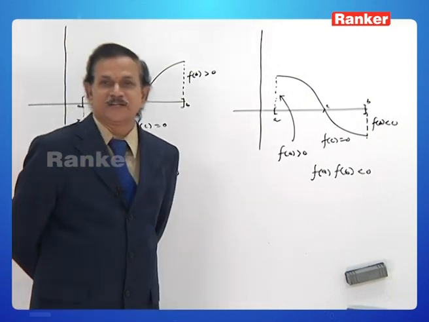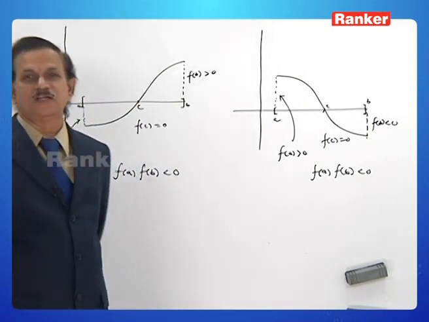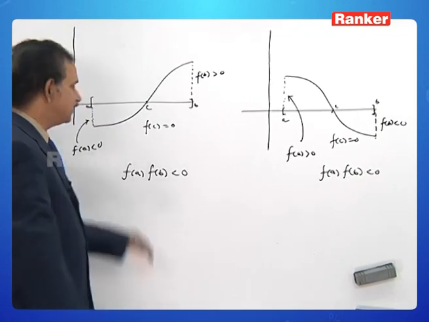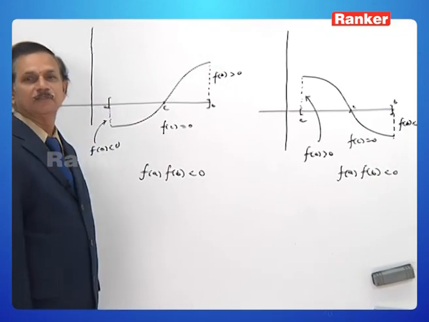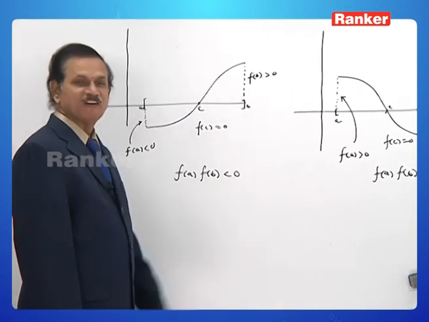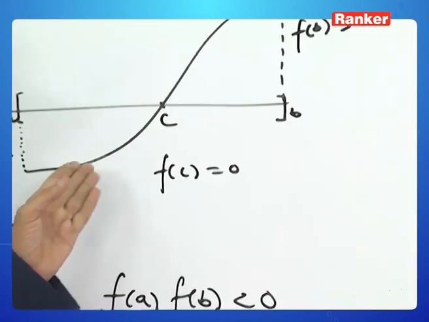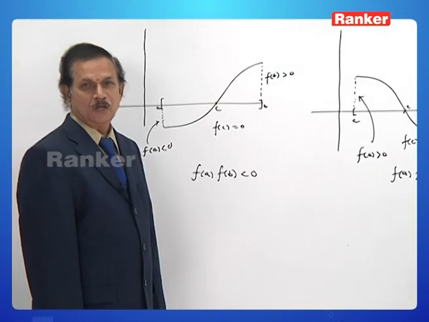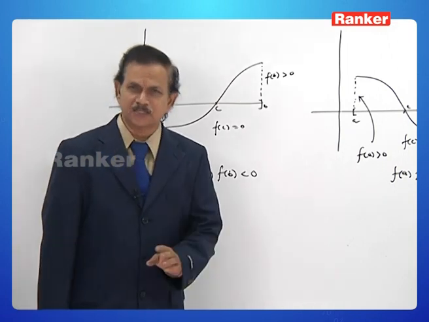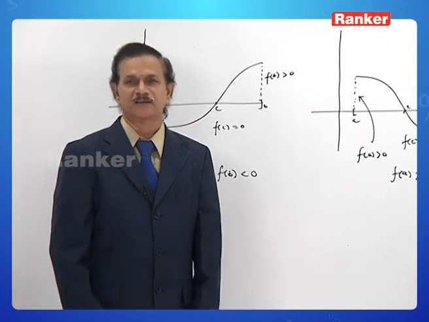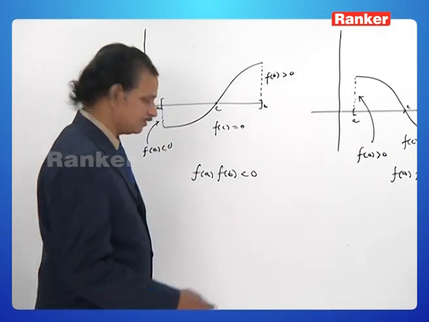Now let us repeat the statement of the theorem by looking at the graph. If f is a continuous function on the closed interval a to b, such that f of a into f of b is less than 0, then there is at least one c such that f of c is equal to 0. Is there a c, or at least one c? There is at least one c. You consider this graph.